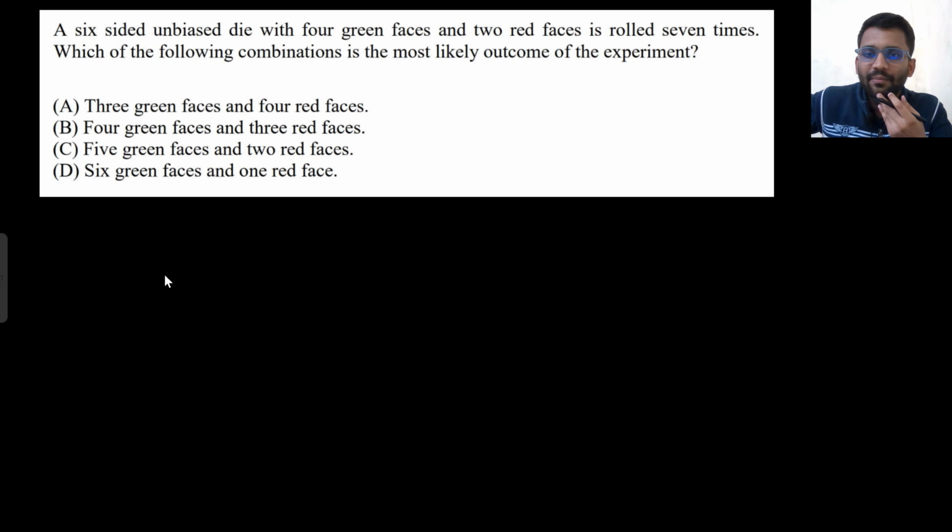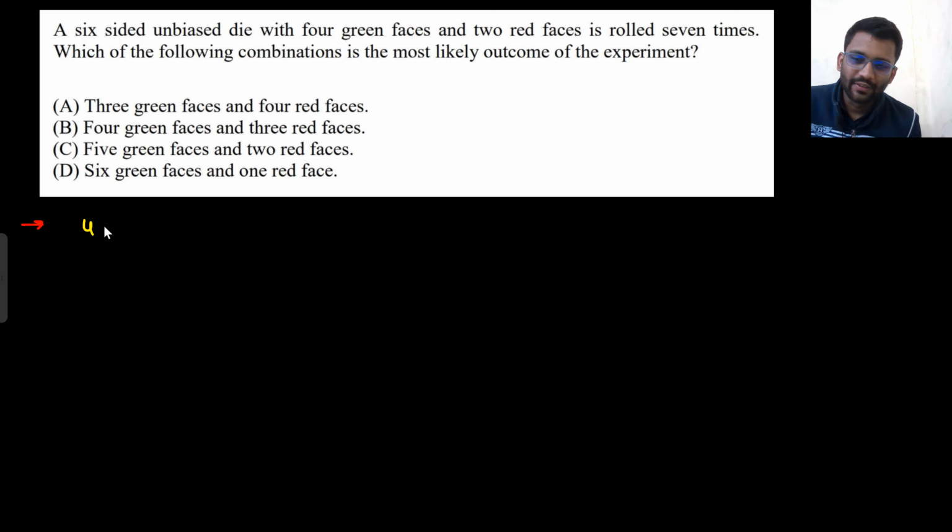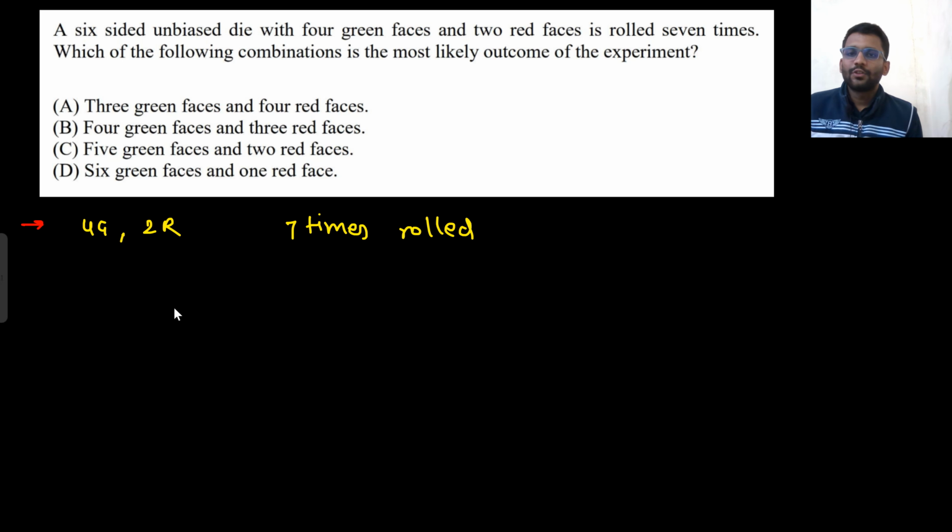A 6-sided unbiased die with 4 green and 2 red faces. There is a die with 4 green and 2 red faces. It is rolled 7 times. 7 times rolled. Dice we are rolling. Which of the following combinations is the most likely outcome of the experiment? Okay. That means which has the most probability.